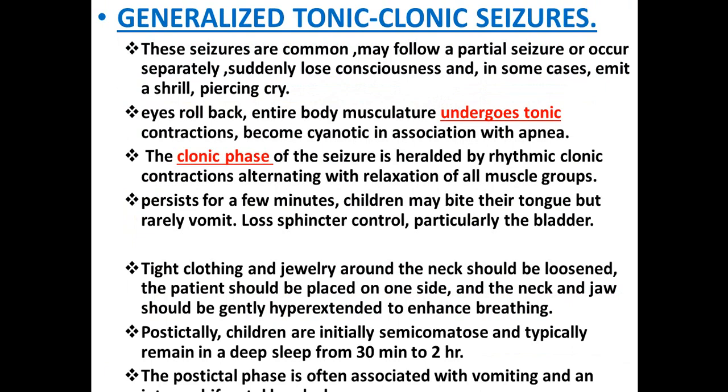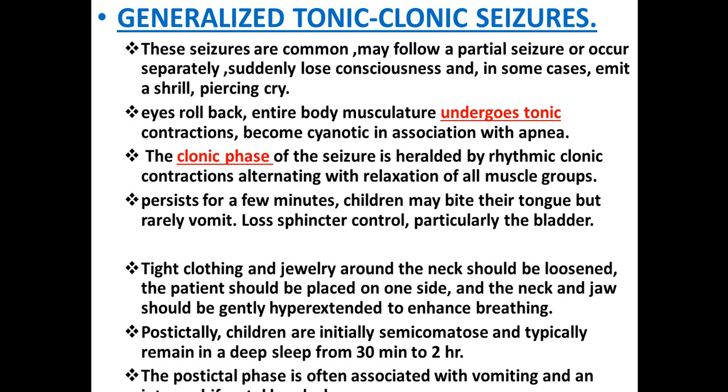Now we will talk about the generalized tonic-clonic seizure. These seizures are common and may follow a partial seizure or occur separately. The generalized tonic-clonic seizure, we call it grand mal epilepsy, usually starts as a partial seizure with secondary generalization, or from the beginning it is generalized. There is a piercing, high pitch, shrill cry, and the eyes roll backward. The entire body muscle undergoes tonic-clonic contraction, becomes cyanotic, and there is apnea.